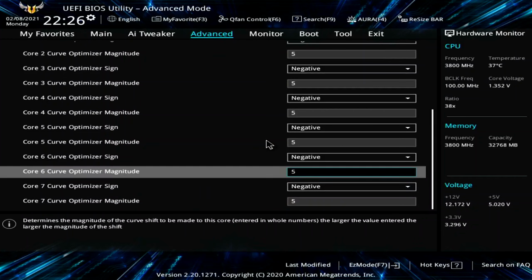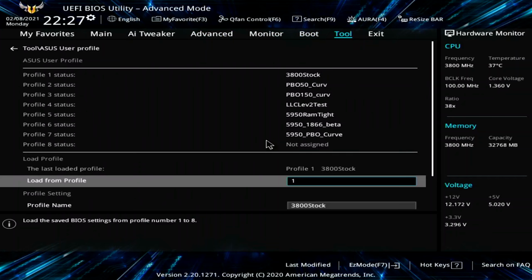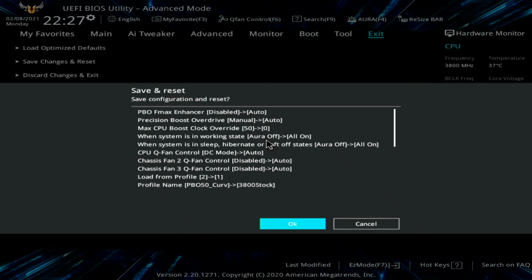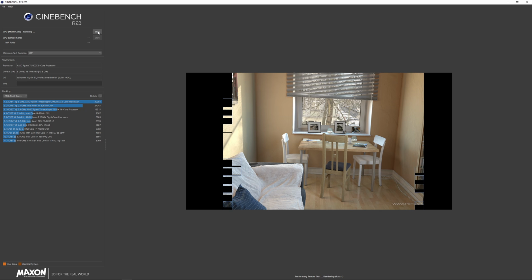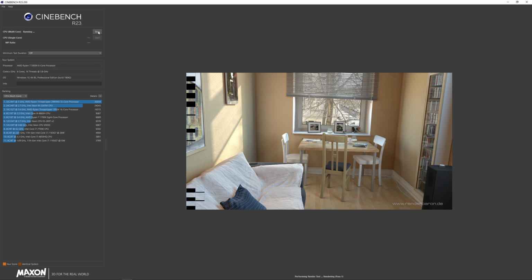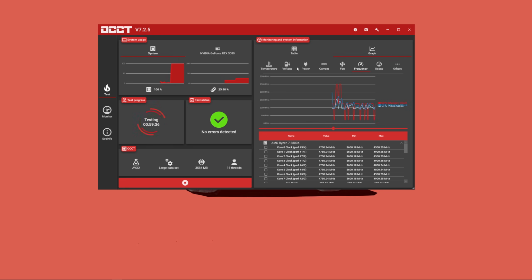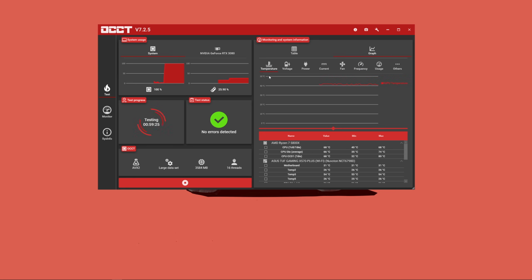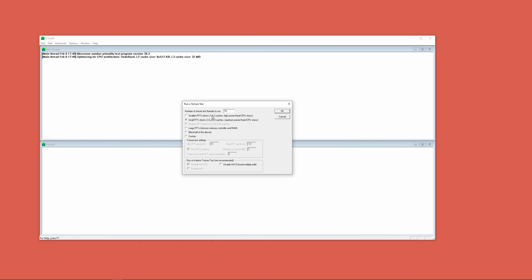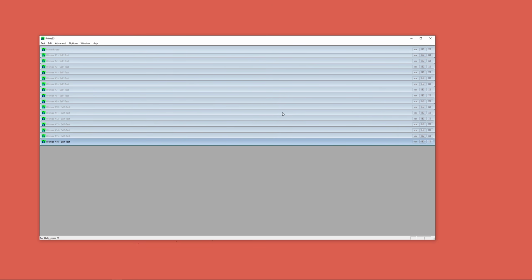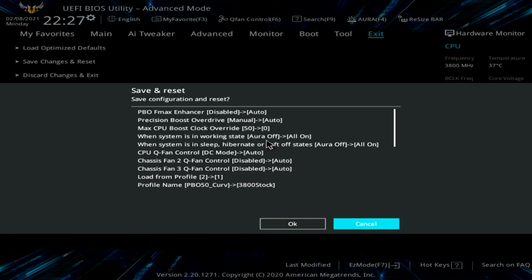All right, and then we're going to go back out, and we're going to save and run some tests, right? So some basic stability, all right? -5 should hopefully be stable on your system. Just run some tests, and then we'll go back into the BIOS, all right?